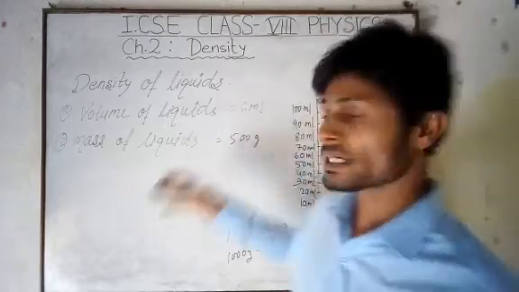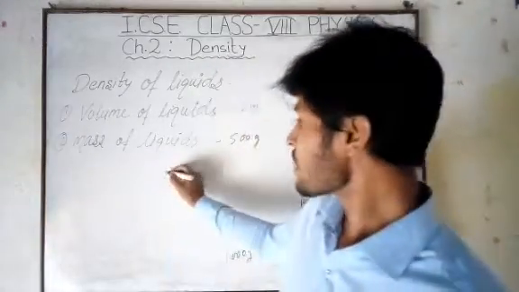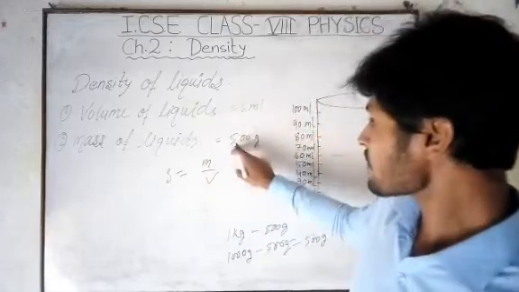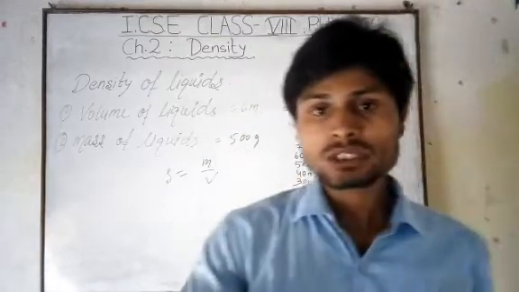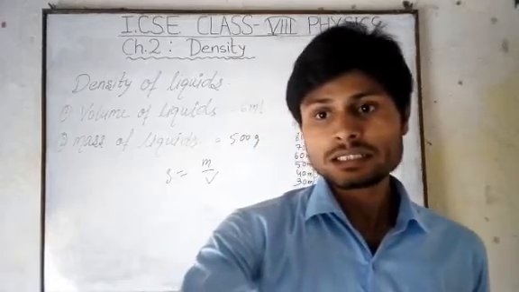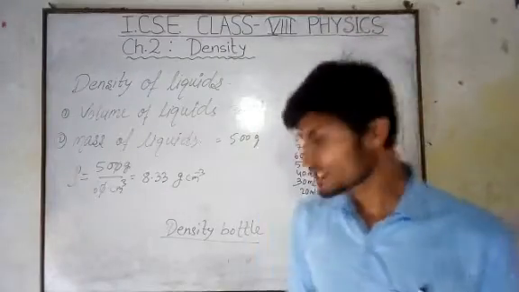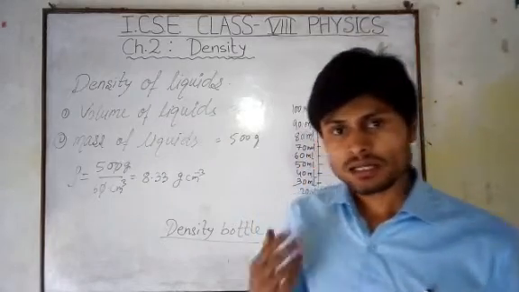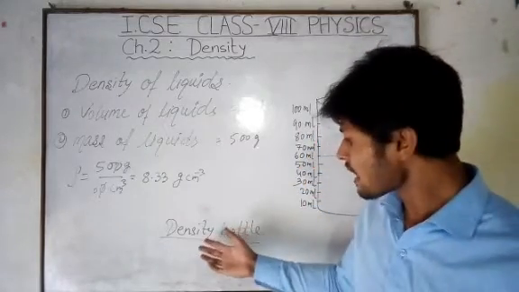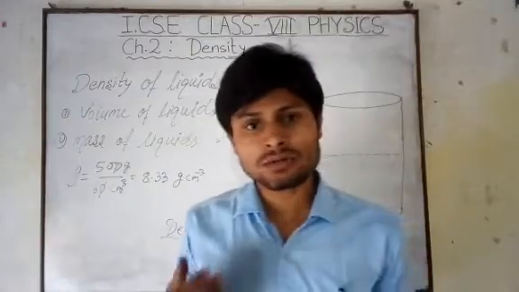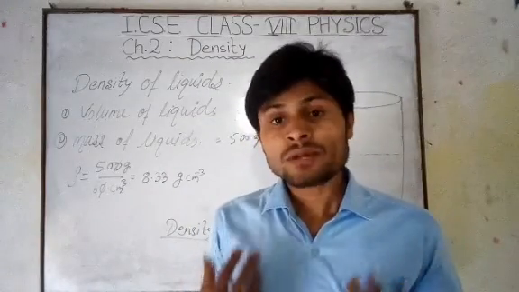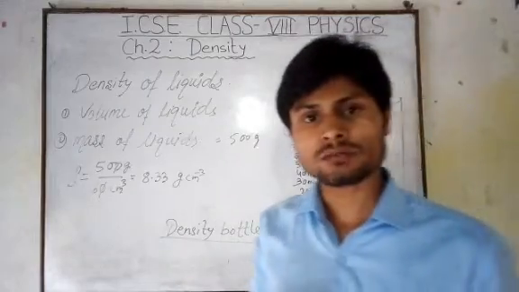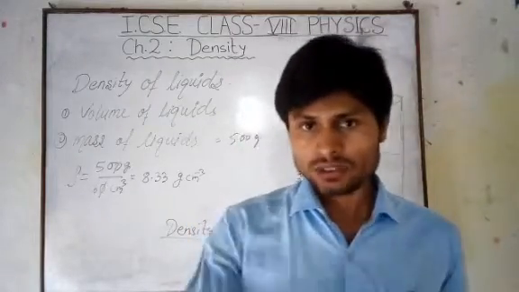After that we can easily calculate the density of the liquid by using the formula rho equals m by v. Here we have m and here we have v. So this is how we can calculate the density. Sometimes we use a density bottle to measure the density of a liquid. Density bottles are available with volumes of 50 ml or 25 ml. By using those we can also find the density of the liquid.